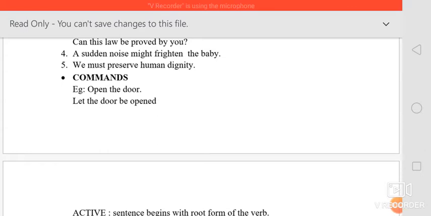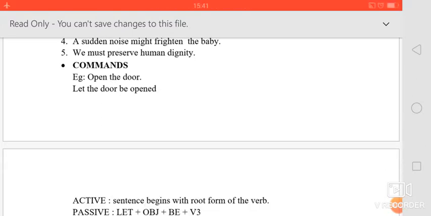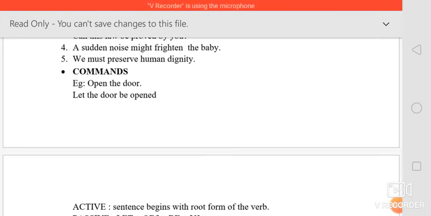Now two are there for you to find out. One I will help you, the second one you can do yourself. A sudden noise might frighten the baby. So how are we going to change it? We have to write the object first. The baby. Might, you write like that itself. Since it is a modal auxiliary, we need not change it. So the baby might be, the V3 form of frighten is frightened. A baby might be frightened by a sudden noise. So this is how you are going to change it. Next one you do it yourself.